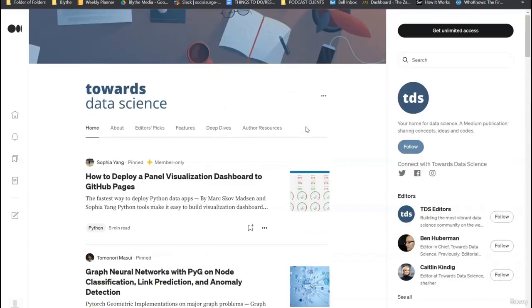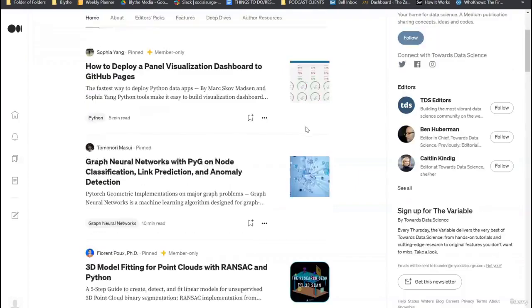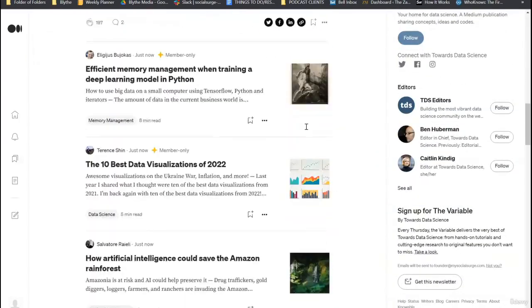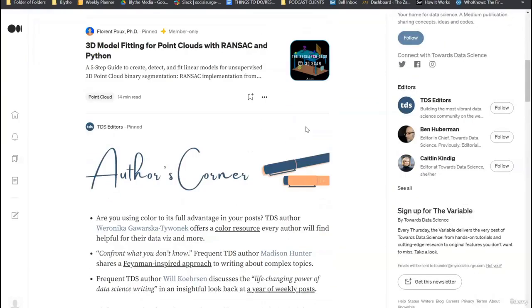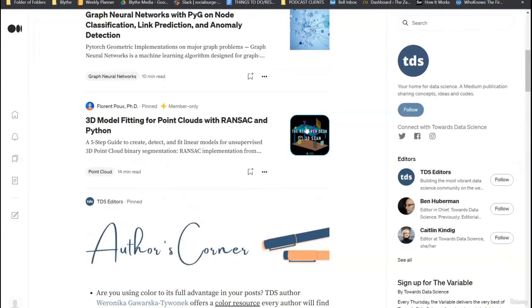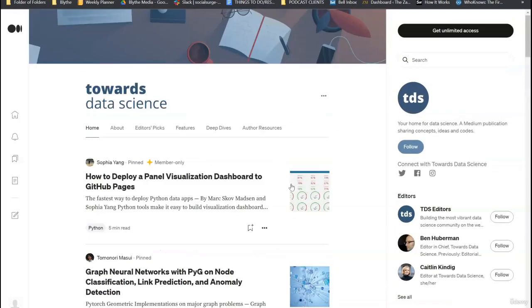Now, the reason you want to post for publications is because they have so many followers. Towards Data Science has about 600,000. So think about that. There are 600,000 followers, and if you post your article on their platform, you can use their audience to get a lot of views for yourself.